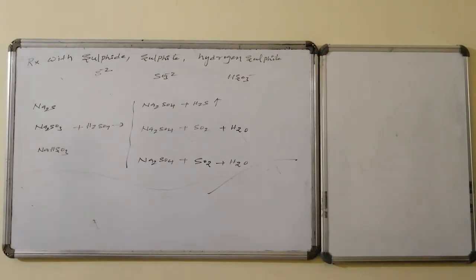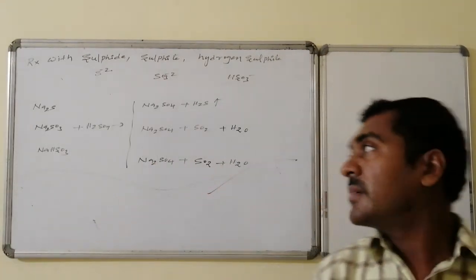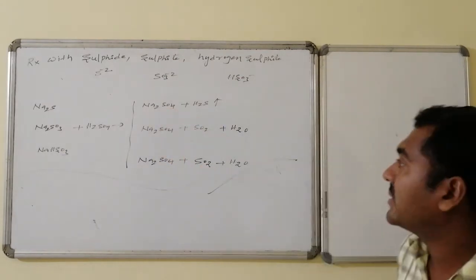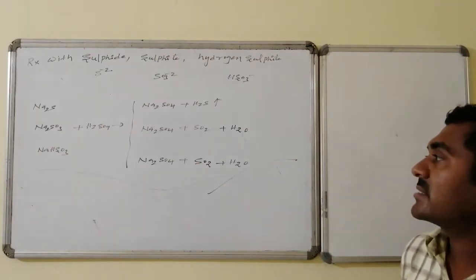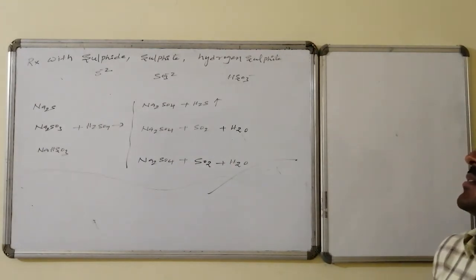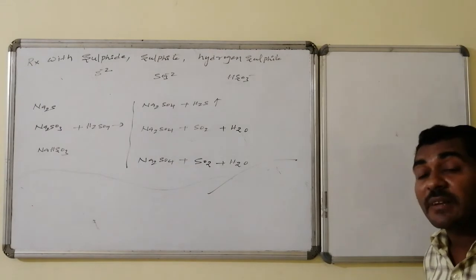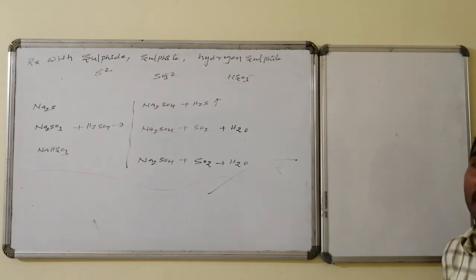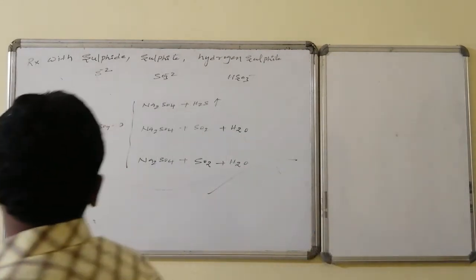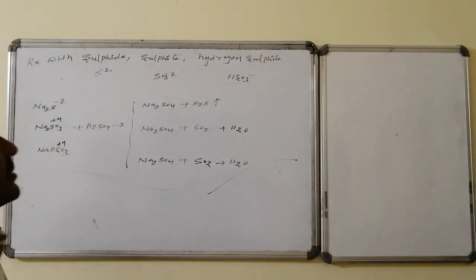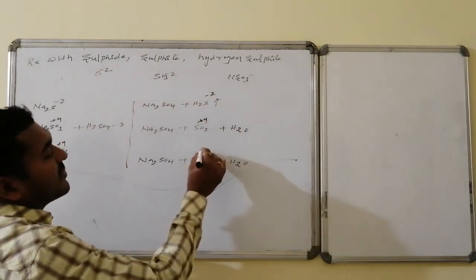Yes, reaction with sulfite and hydrogen sulfide: sulfides on reaction with sulfuric acid lead to the formation of sulfate followed by H2S. Similarly, sulfite on reaction with sulfuric acid leads to the formation of sodium sulfate followed by sulfur dioxide. Similarly, bisulfite also on reaction with sulfuric acid leads to the formation of salt, sodium sulfate, followed by sulfur dioxide as well as water. In every one of the reactions, if we look, this is -2, this is +4, and this is also +4. The same oxidation states are maintained, +4 and +4.